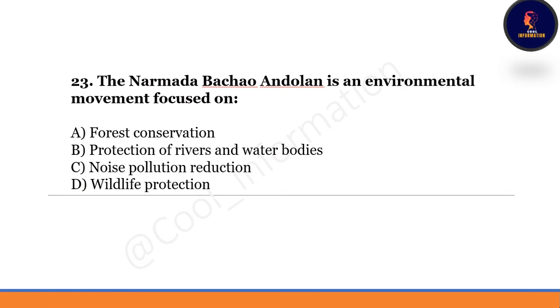Next question. The Narmada Bachao Andolan is an environmental movement focused on option A Forest Conservation Act, option B protection of rivers and water bodies, option C noise pollution reduction, last option is wildlife protection. Correct option will be option number B, protection of rivers and water bodies.